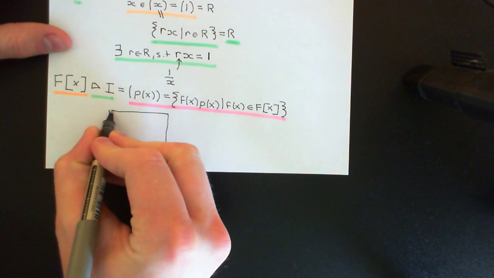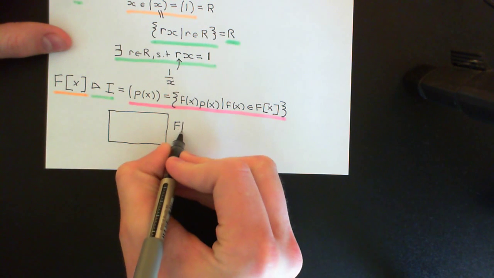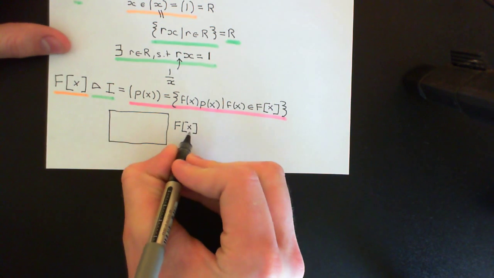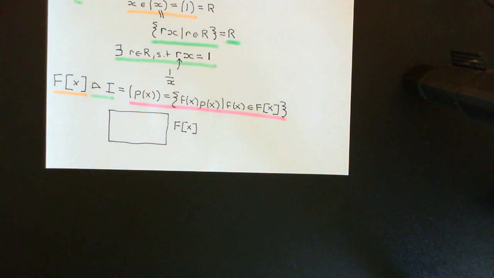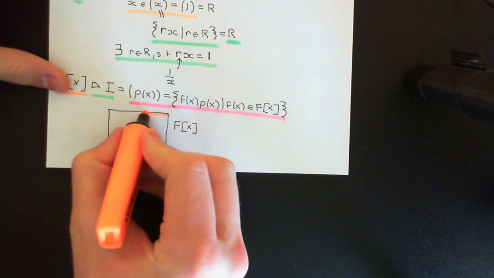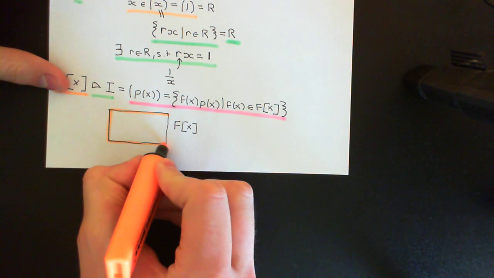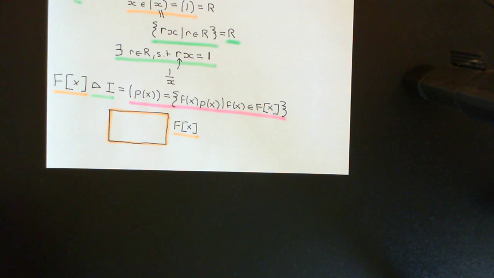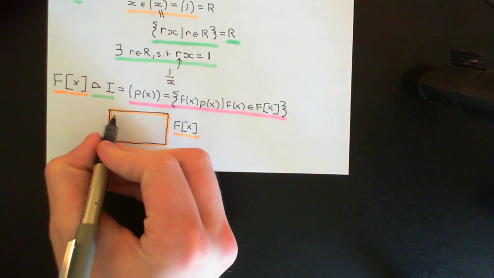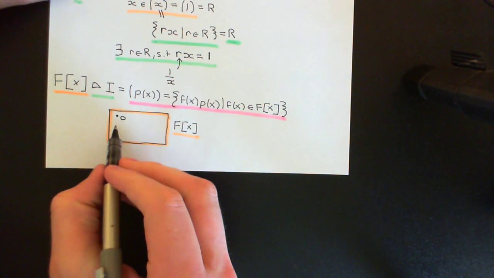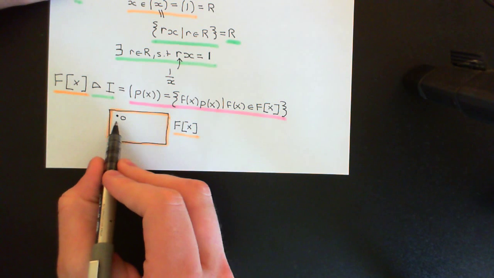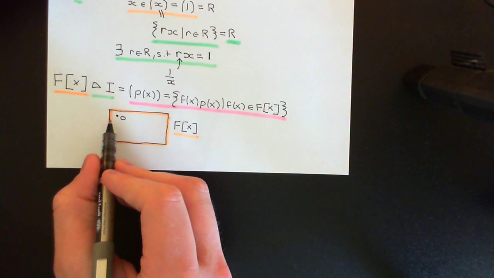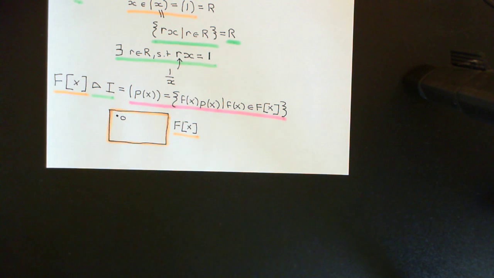Okay, so let's let this box represent our ring of polynomials over the field F here, so F square brackets x. So we'll denote this in orange, like so. Okay, so let's think about ideals in here. So firstly, of course, one of the ideals that we can always conclude will be there is the zero ideal, which will just contain the zero polynomial, which is where you have zero, the additive identity from the field, in front of every single power of x. So it's a really boring polynomial and it's just denoted zero. So of course that will be an ideal, the subset that just contains zero.